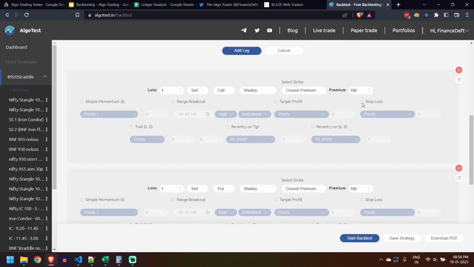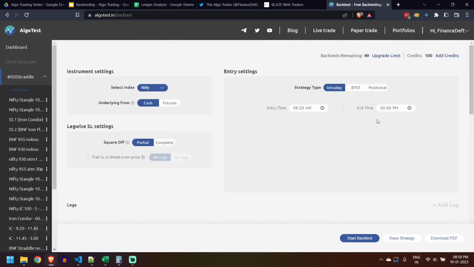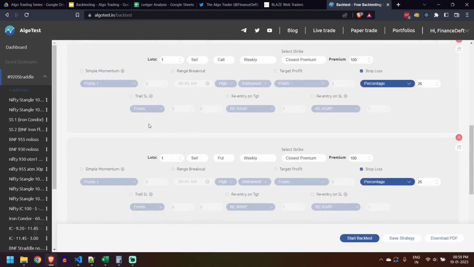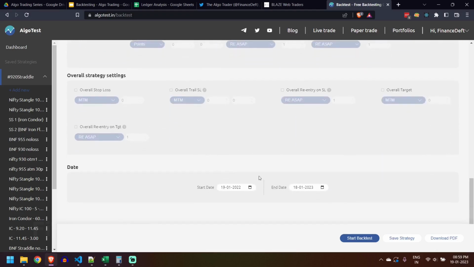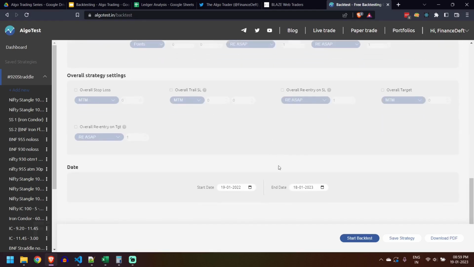The first thing we have to do is keep the stop loss. So we'll keep the stop loss as 25 percentage for both the legs. We'll not have any take profit. Whenever 3 o'clock happens, all the legs will be exited, and whatever profit will be there, we will take that. And there is no overall strategy stop loss, since we have stop loss on both the legs. That will act as the portfolio SL.